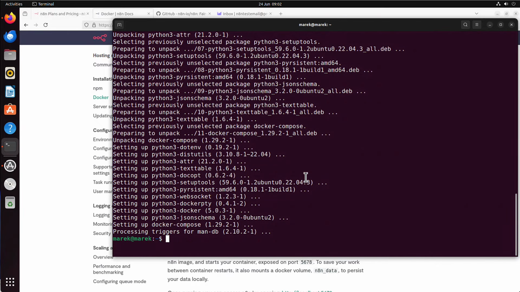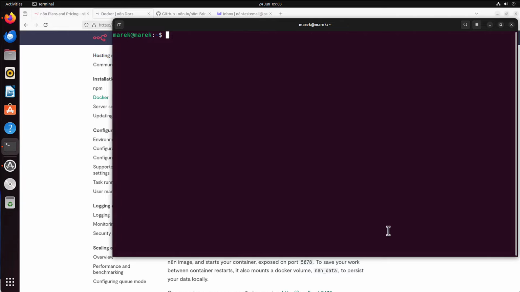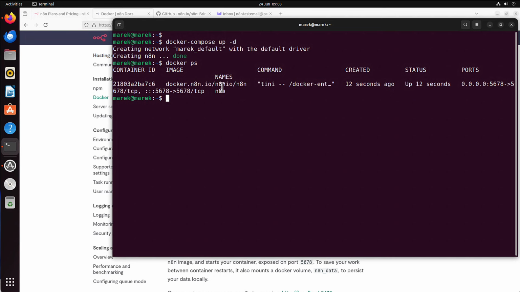And now Docker Compose has been installed. Which means now, let me maybe clear that again, I can simply run docker compose up -d. I press enter, and it created some network, it created the n8n container, and if I run docker ps, I can see that it indeed has been created. It's running for 12 seconds, and I can connect to it on this first port, which is 5678.